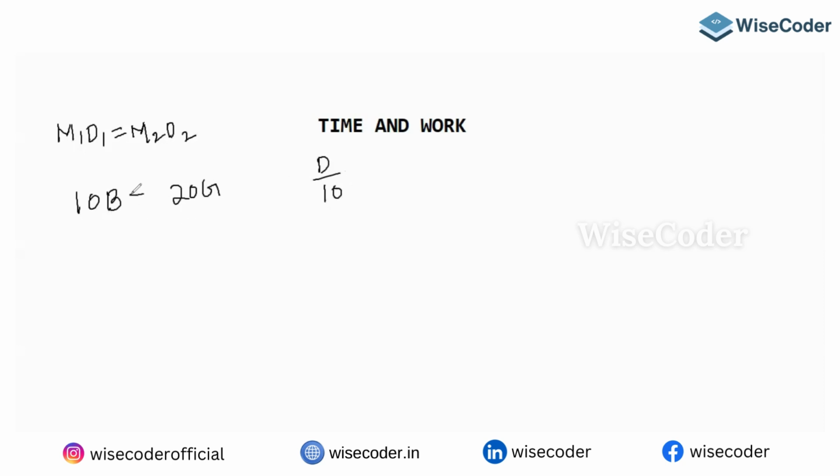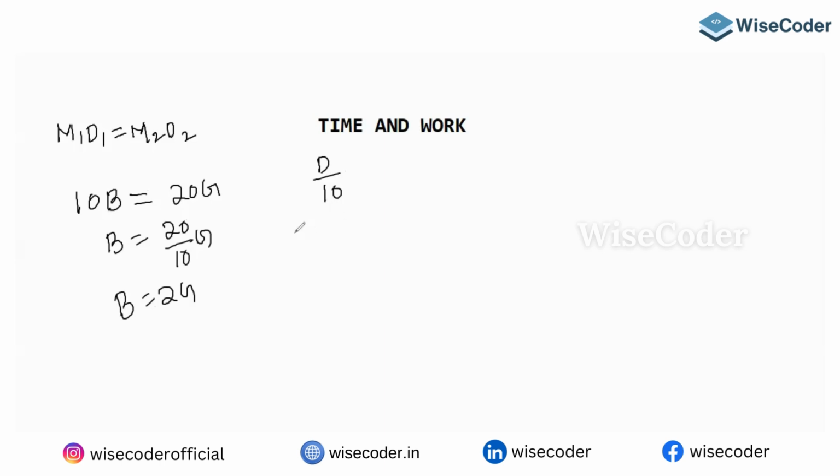So can I say these two efficiencies are the same? So from this, can I write 10B equals 20G, which means 1 boy equals 2 girls. So in place of boy, you can write 2 girls. Are you getting my point?